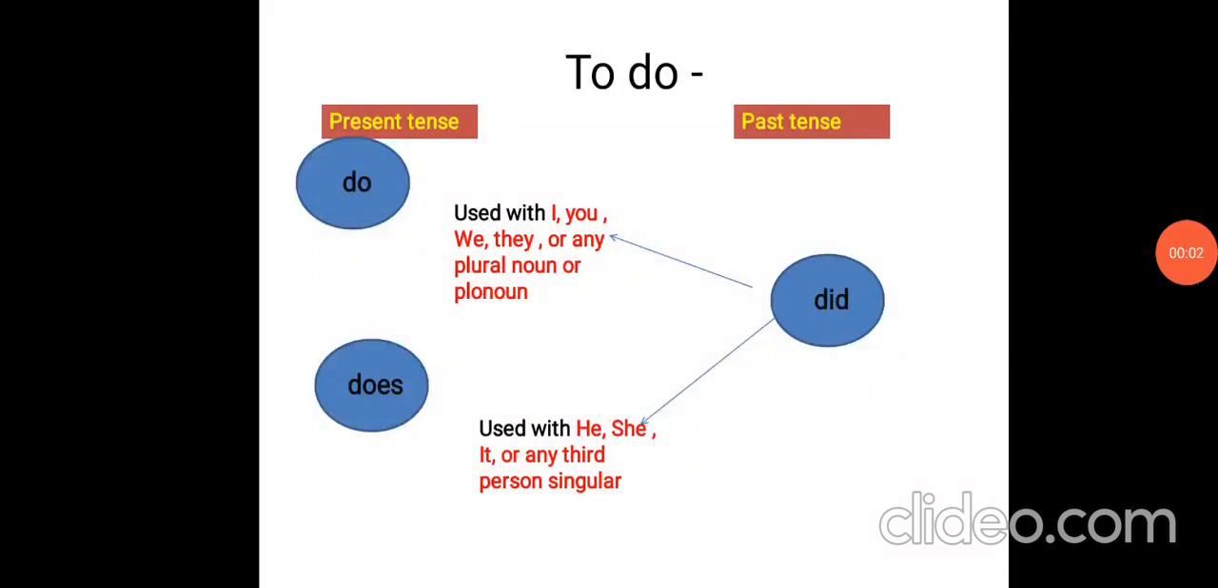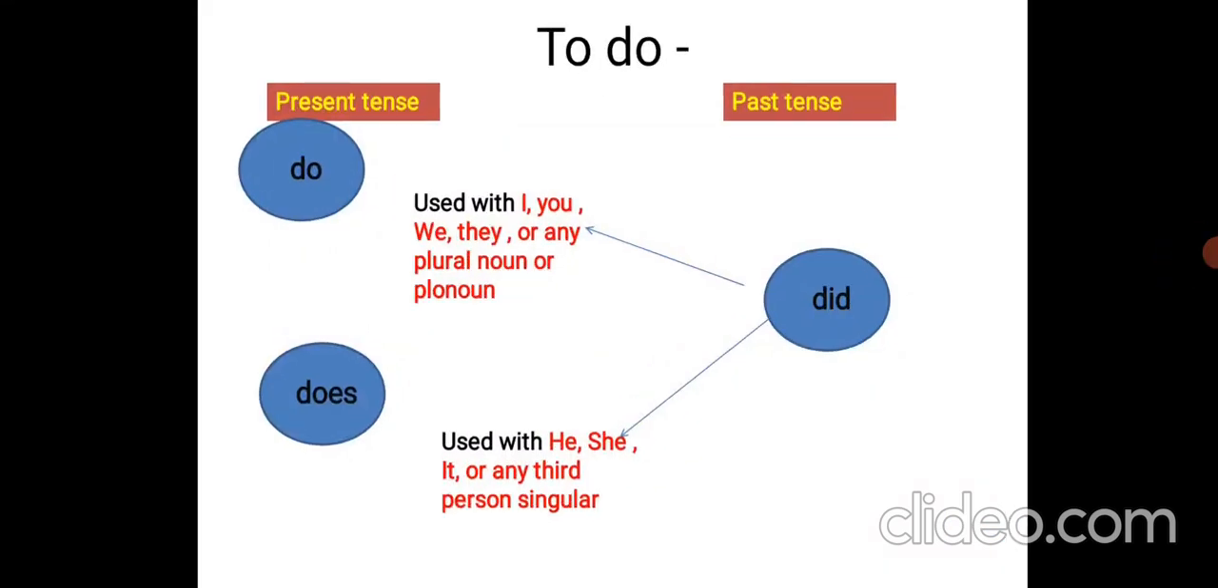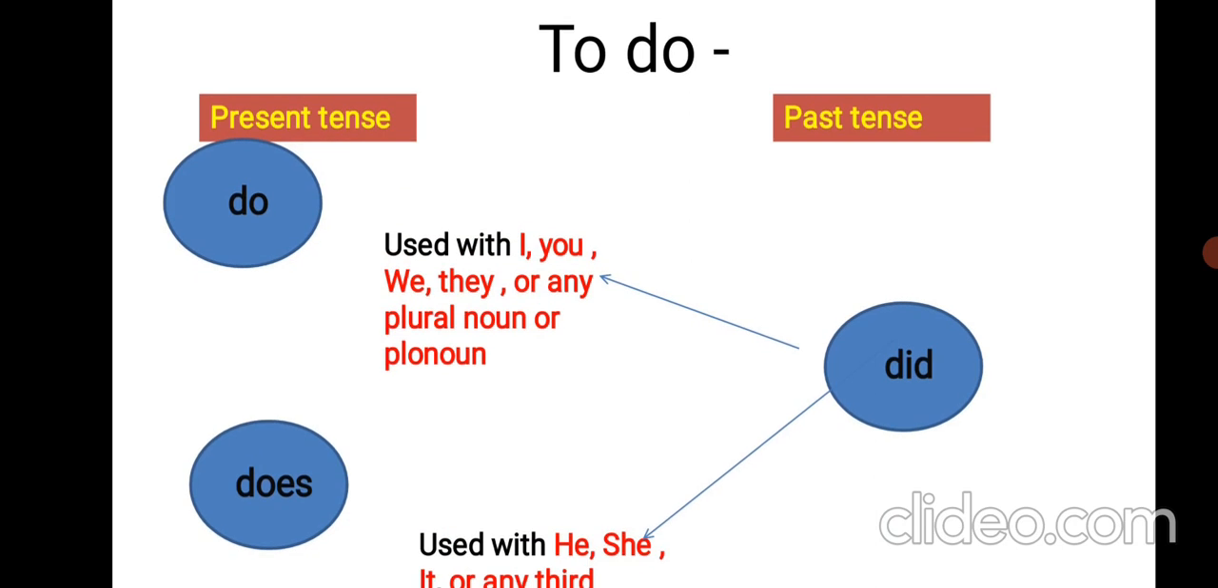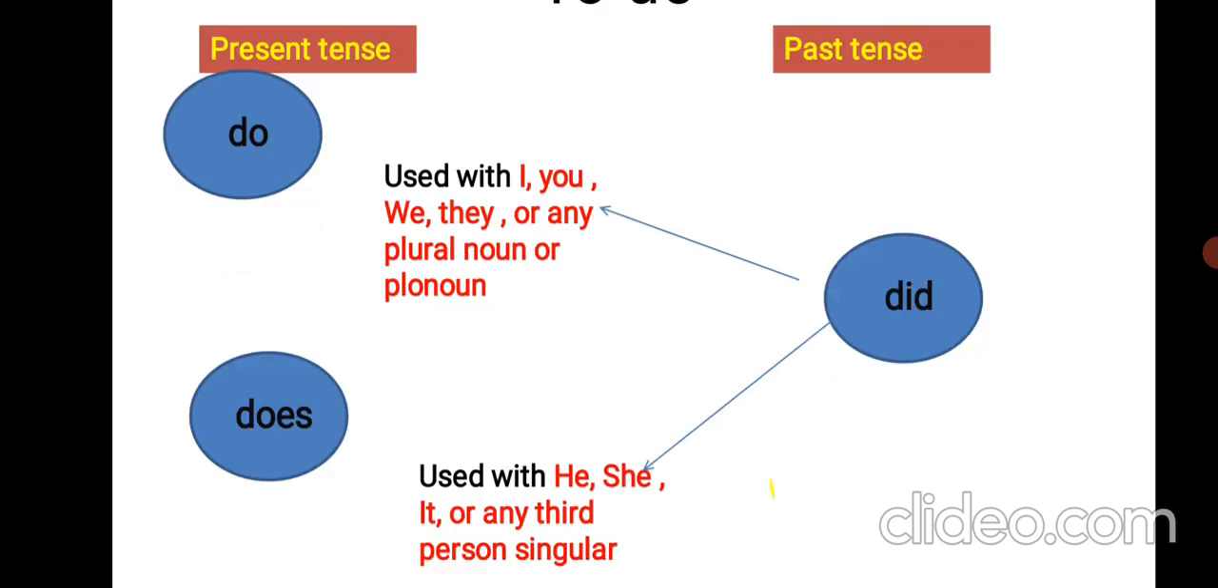And now, to do verb. What are the forms of do? In present tense, forms of to do verb are do and does, and for both of them past tense will be did. Where should we use do? Do is used with I के साथ यूज होता है, you, we, they or any other plural noun or pronoun, and does is used with he, she, it or any other third person singular number.